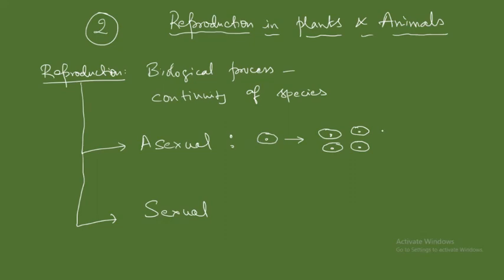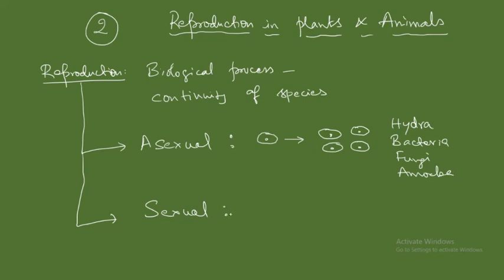What are the examples of this kind of reproduction? In which organisms is it found? It is found in Hydra. It is also found in bacteria, some fungi, and amoeba. So these organisms are capable of asexual reproduction.